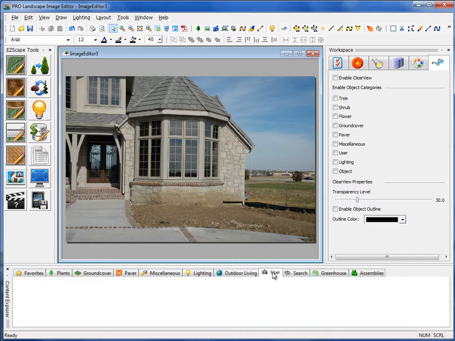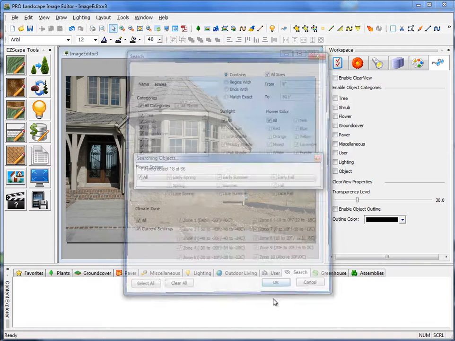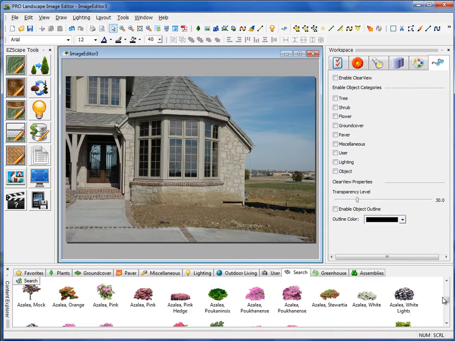Okay, we have a user tab for those items that don't necessarily need to go into the database, that are just normally temporary items. And then we have a search tab, so if you want to type in a name and click OK, it'll filter through the library and find the characters that we're looking for in both the common name and the botanical name.